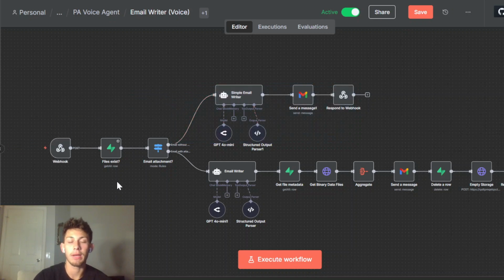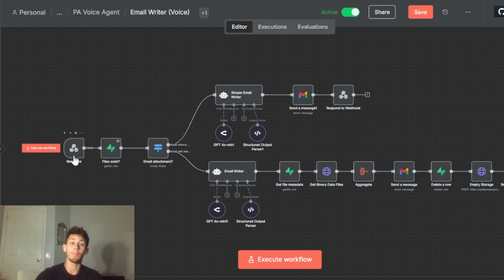But now that my client wanted the ability to send emails with an attachment, it had to change. n8n doesn't have a file upload interface unless you do a form trigger sort of thing, which you can do. But I had to figure out a way to get my client to upload a file somewhere and connect it to this workflow via webhook.